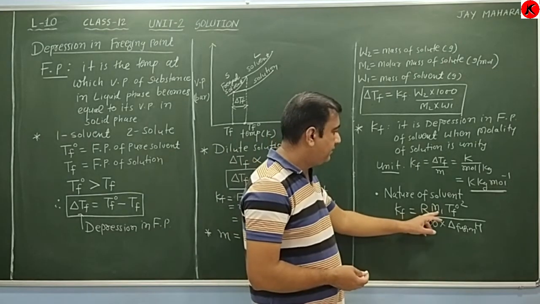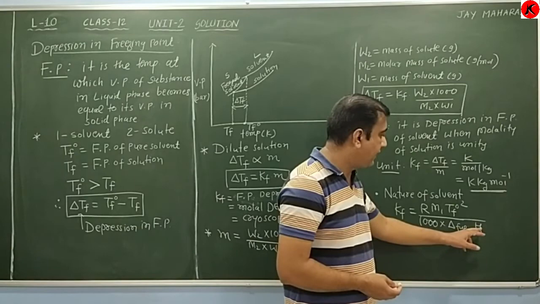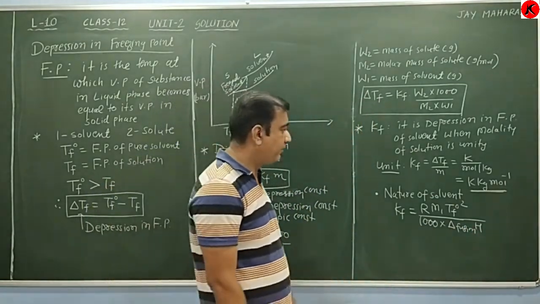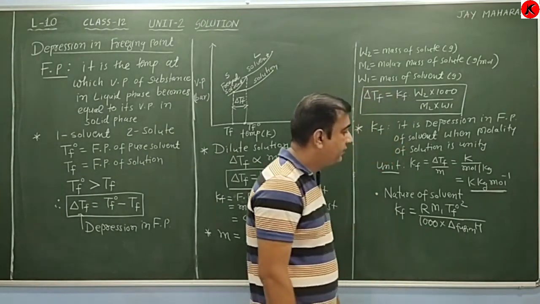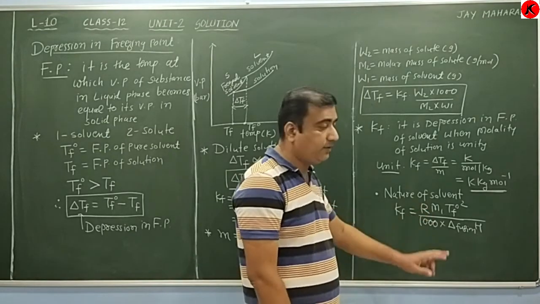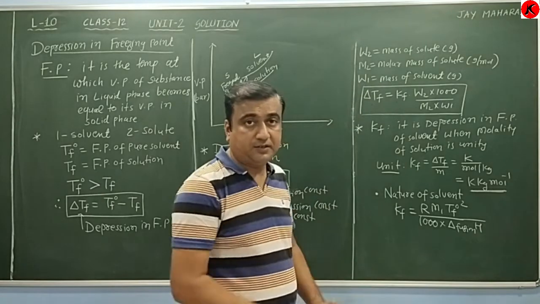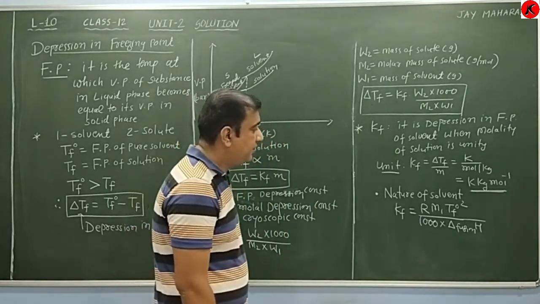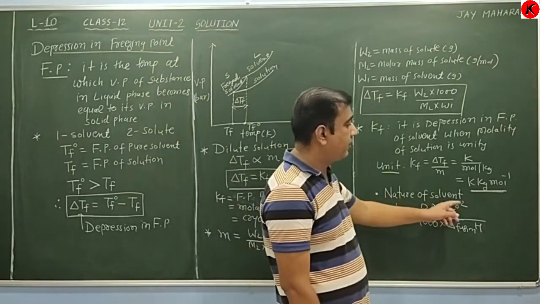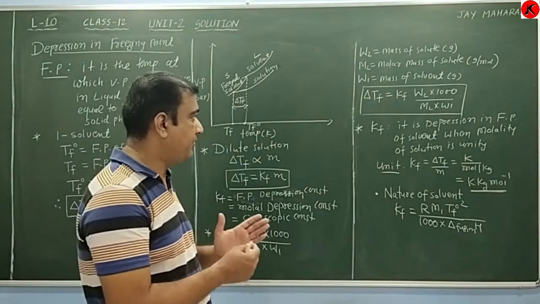Delta H fusion is the enthalpy of fusion for the particular solvent, taken in joule per mole. At that time the unit of R will be joule per mole Kelvin. Proper consistency of units must be maintained during the calculation of Kf. So by this formula, we can calculate the value of Kf for different solvents.